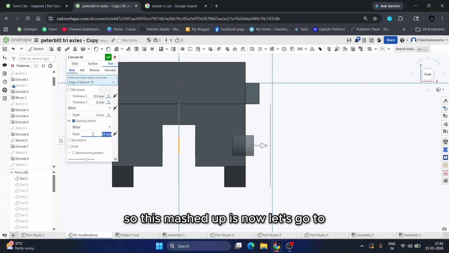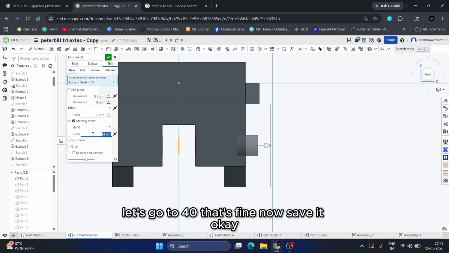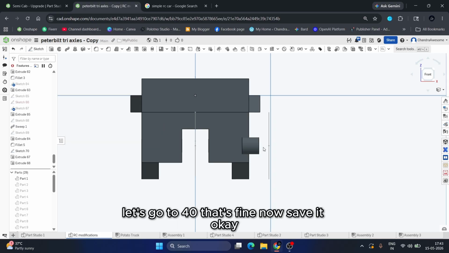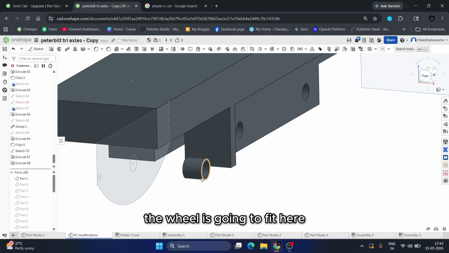Let's give, to what? Let's give 40. That's fine. Now save it. Okay, so this is the wheel hub. The wheel is going to fit here.